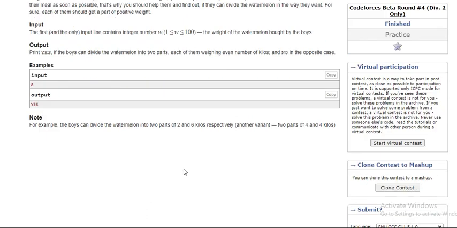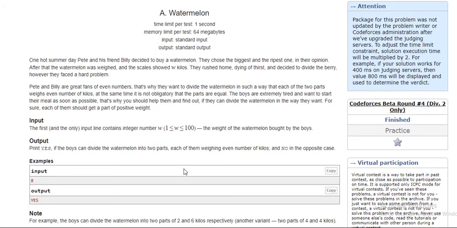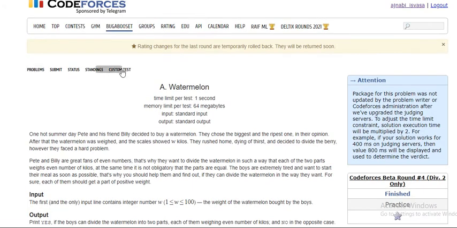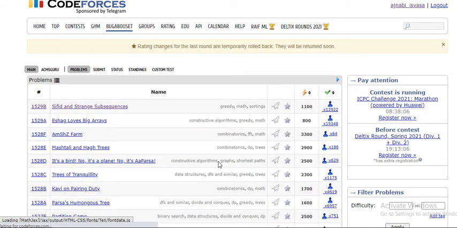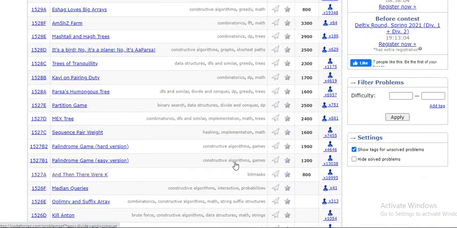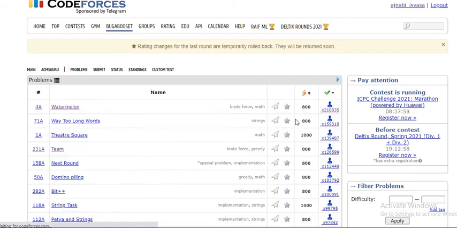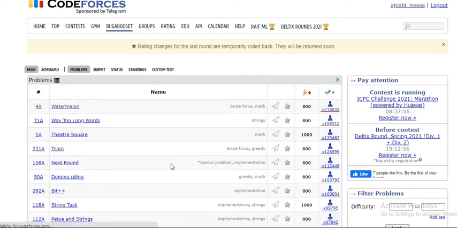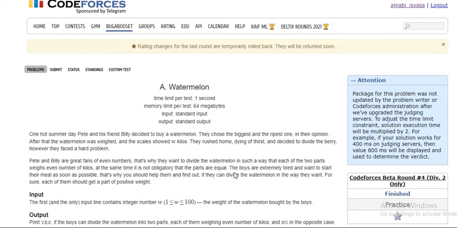And after this, write your code in your compiler. If you don't have a compiler, just go to the custom test and write your code here. And if you want to test whether your code is correct or not, okay, my problem has been lost. No worries, it happens. You just have to click on this green arrow, then go back to the problem, or you can do undo also. That's not a big problem.